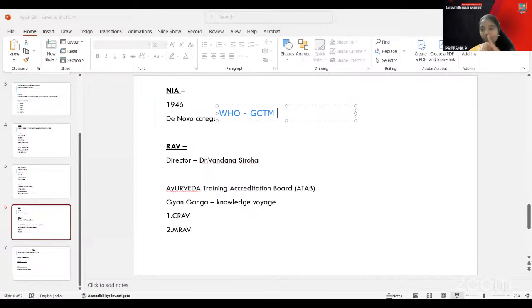So first is Poshan Abhiyan, then Ayush Ahar. After that, Ayush Pakkavada and also Poshan Mah. These are the main activities which are coordinated there.